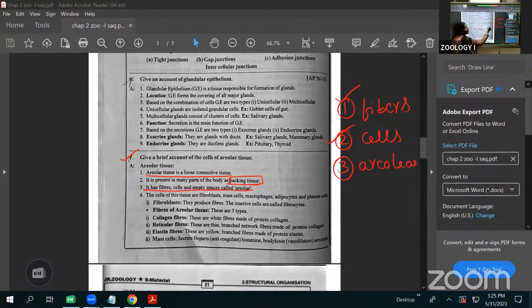Next, which types of fibers are present? Inside of that, three types of fibers are present. They are called collagen fibers, and the second one is called elastin fibers.